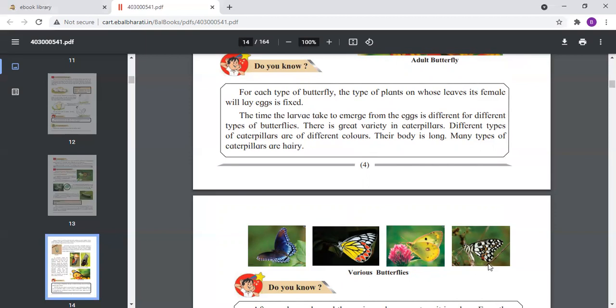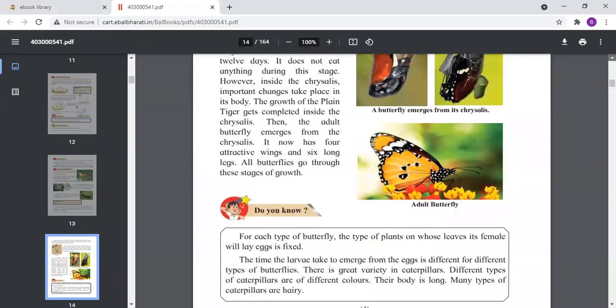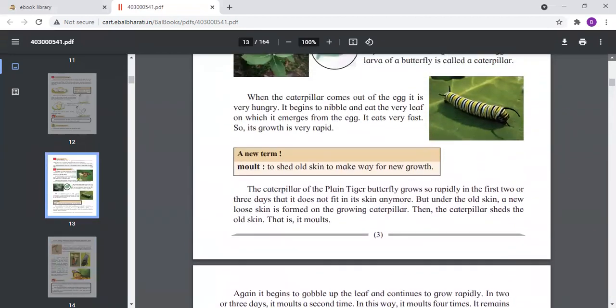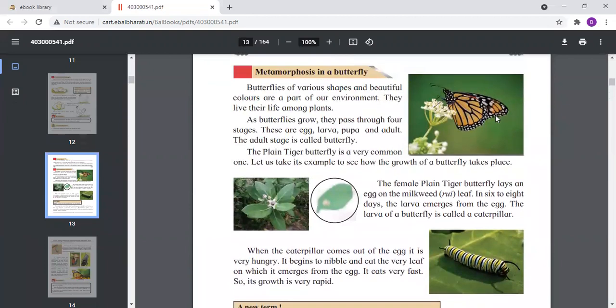So this was the metamorphosis of the butterfly. The 4 stages of the butterfly are egg, larva, pupa or chrysalis, and the adult butterfly. Let me say again, the 4 stages are egg, larva, pupa, and the adult butterfly. So children should remember the 4 stages of metamorphosis, that is egg, larva, pupa, and adult. In this way the adult butterfly is formed.